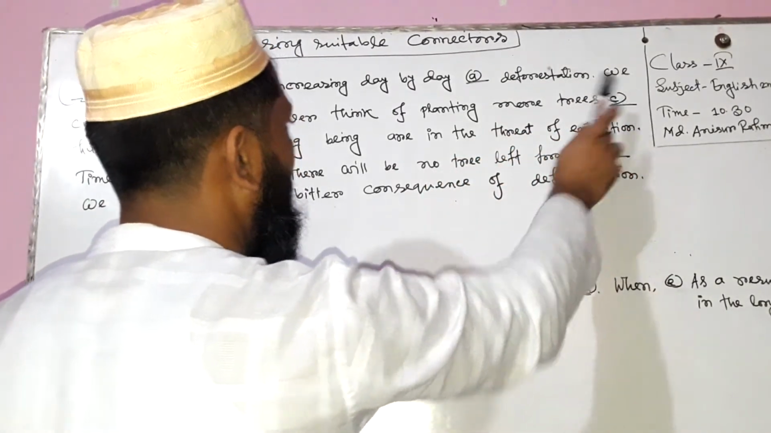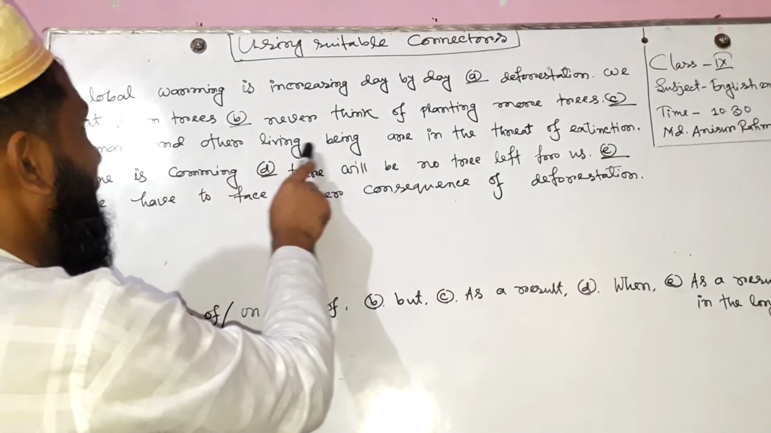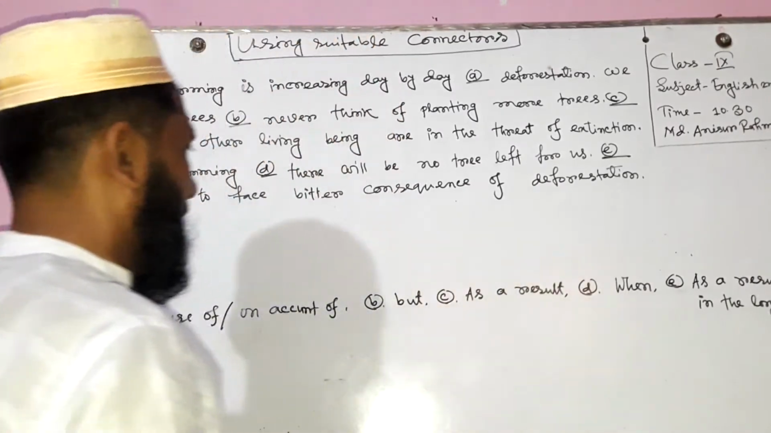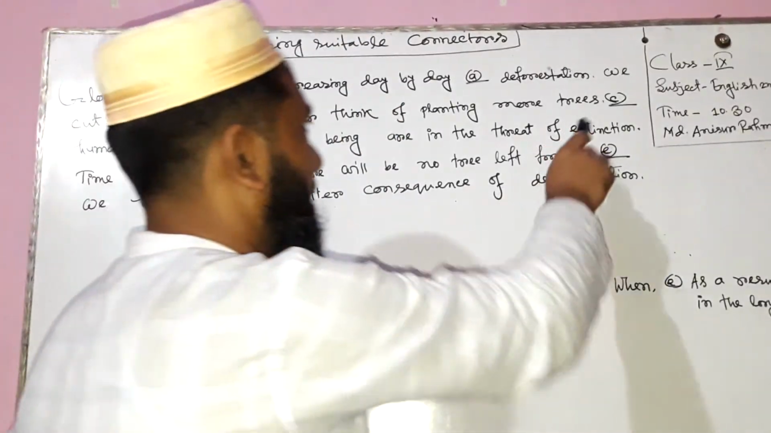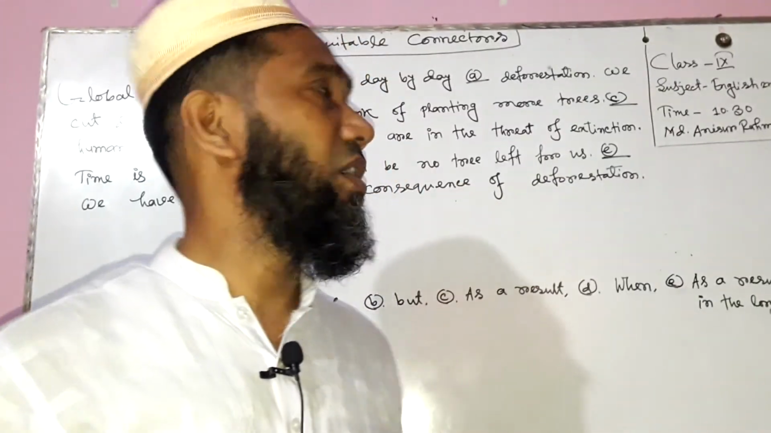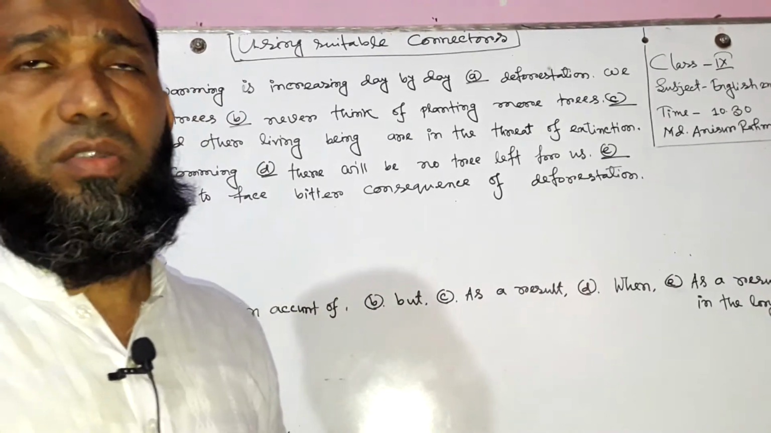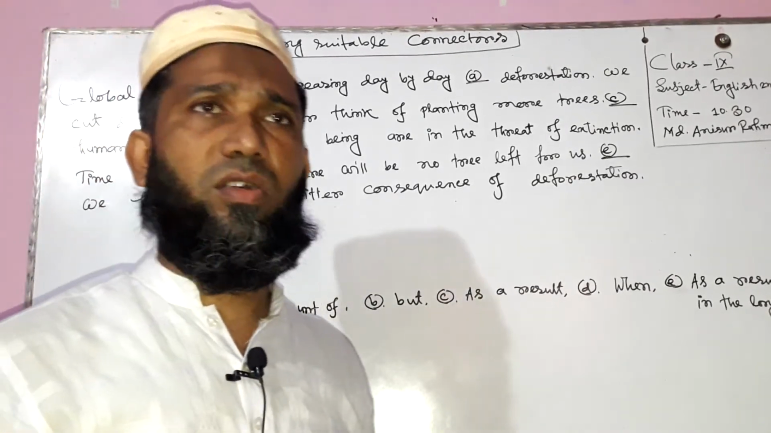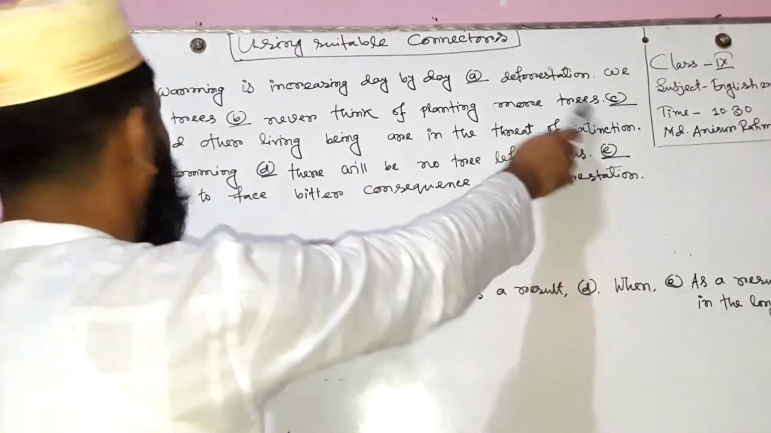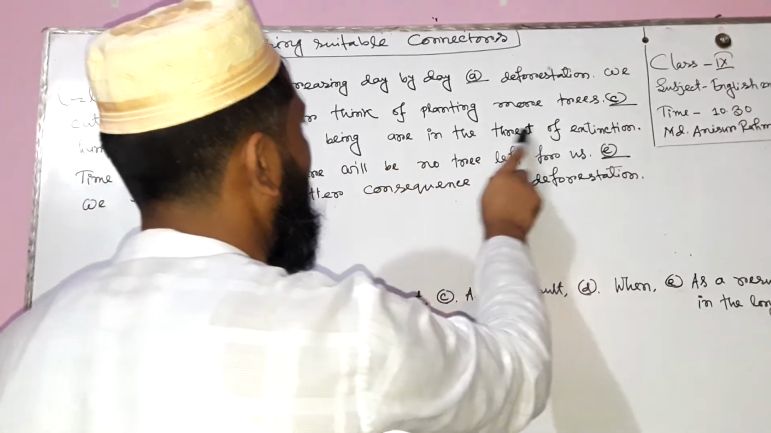Here firstly we find a blank. Dash, humans and other living beings are under the threat of extinction. This sentence focuses on a cause or reason. So in this place we need a connector of reason, a connector which focuses on a reason or cause. As a result, humans and other living beings are under the threat of extinction.